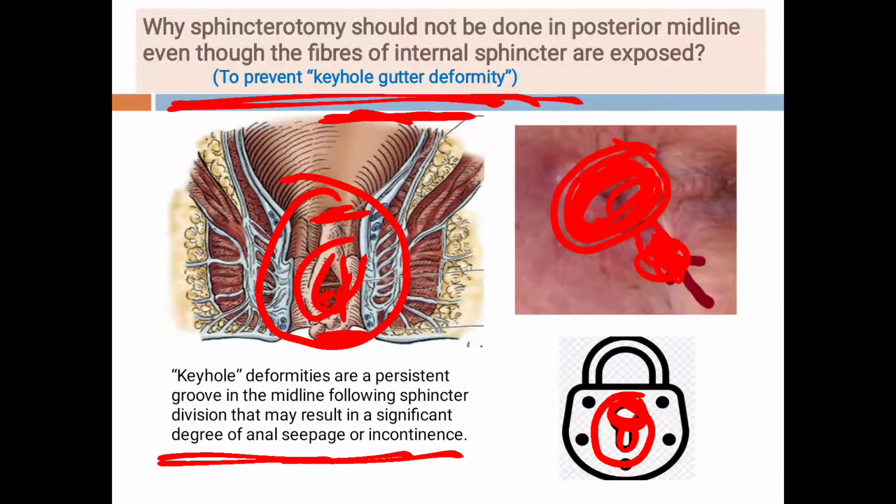midline. So students, here I want to tell you, when the procedure of internal sphincterotomy was first described by Eisenhammer, he first divided the sphincter in the posterior midline, and then such a deformity occurred, and after that Notaras modified this technique by doing the sphincterotomy laterally at 3 o'clock or 9 o'clock, and that's why it is now called Notaras' open sphincterotomy. So this is the deformity which we want to avoid.